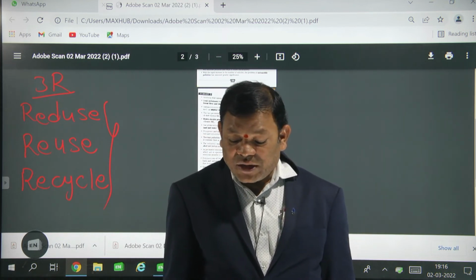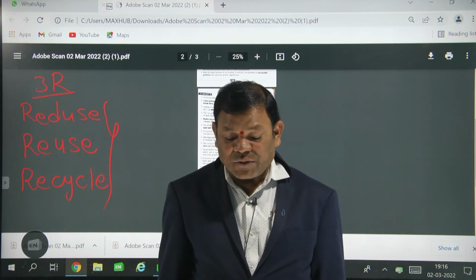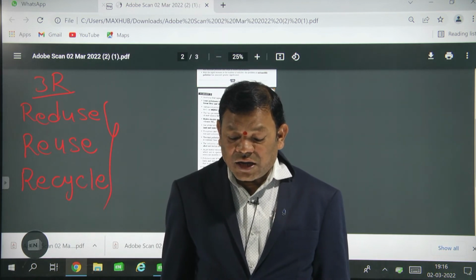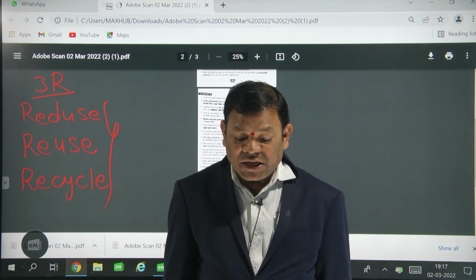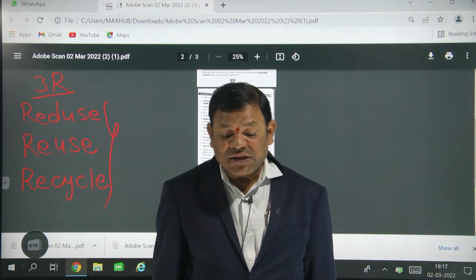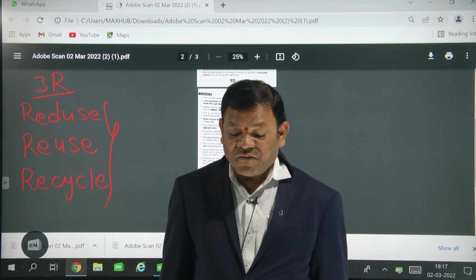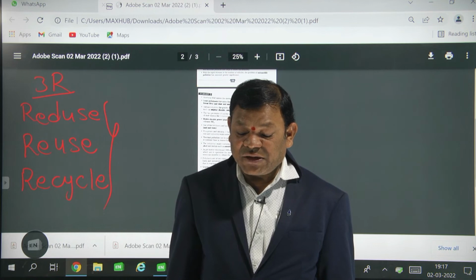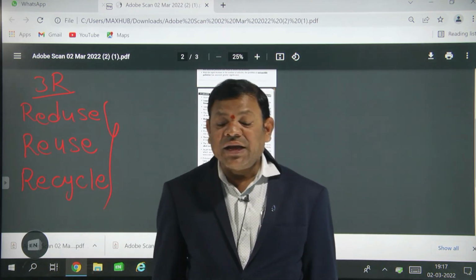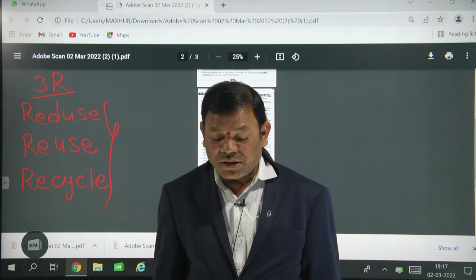Now coming to the point, these are the polluted areas of Andhra Pradesh. Thermal power plants at Paravada in Visakhapatnam and Krishnapatnam in Nellore district are also polluted areas in Andhra Pradesh.